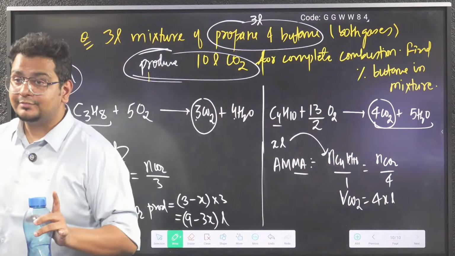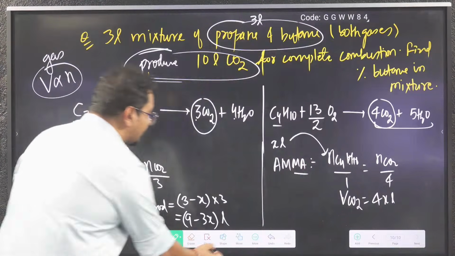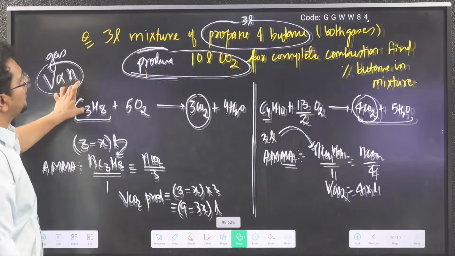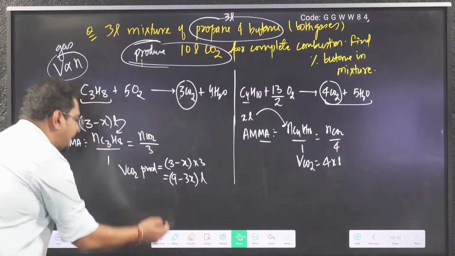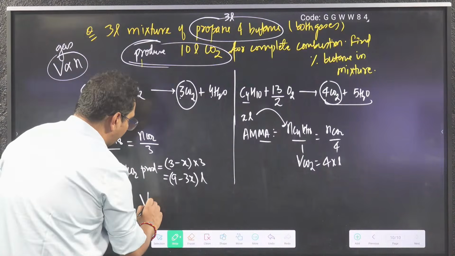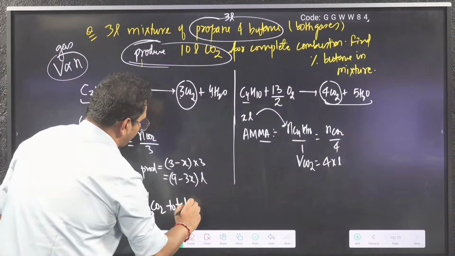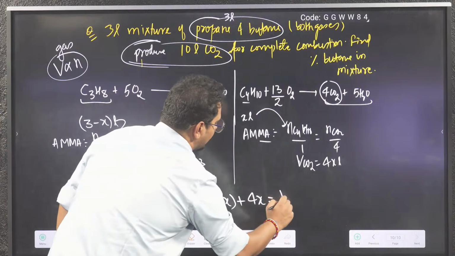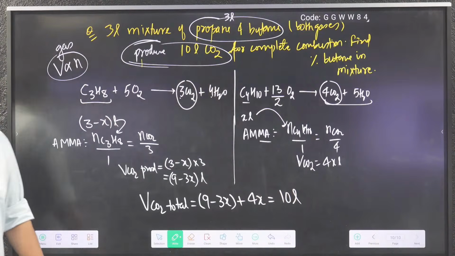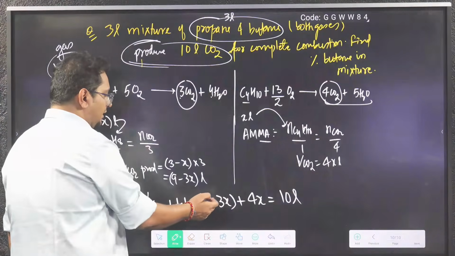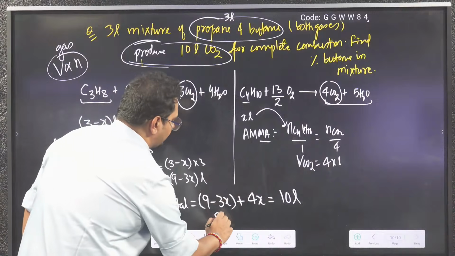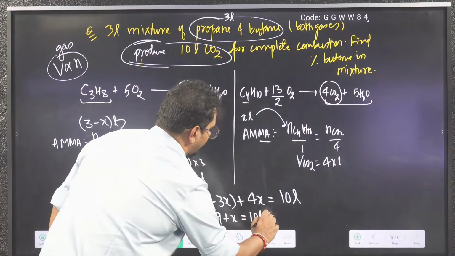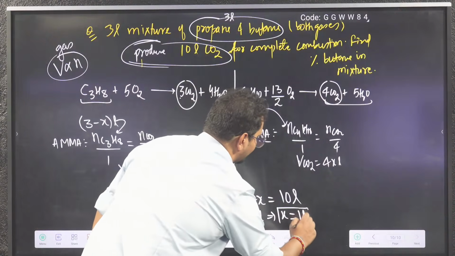Both are CO2 and their total volume given in the question is 10 liter. So the volume of CO2 total is 9 minus 3X plus 4X, which is given as 10 liter. So 9 plus X equal to 10 liter. So, bhai, X equal to 1 liter.